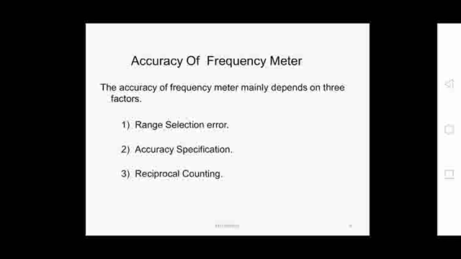So the difference between the actual results and the expected theoretical results. So what is going to be taken and what is the outcome. The difference between the theoretical result and practical result. Suppose we are measuring 100 hertz and the meter is giving 101 hertz, so it is not correctly giving the data.